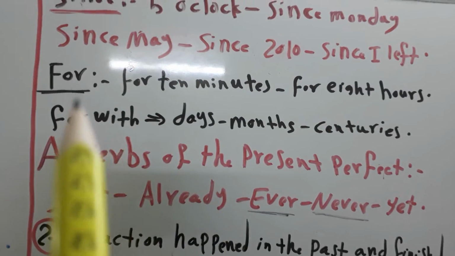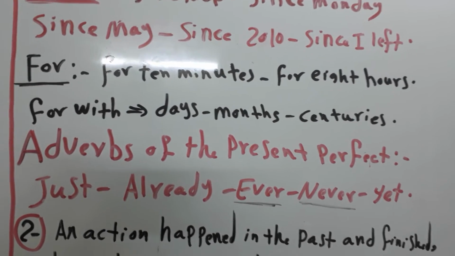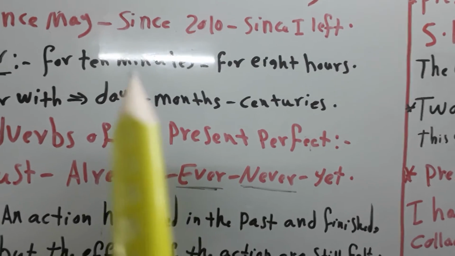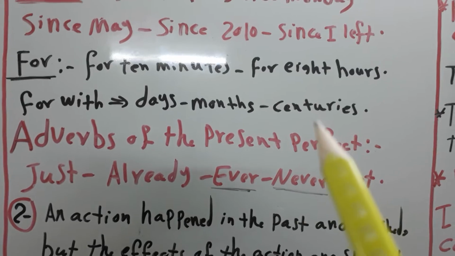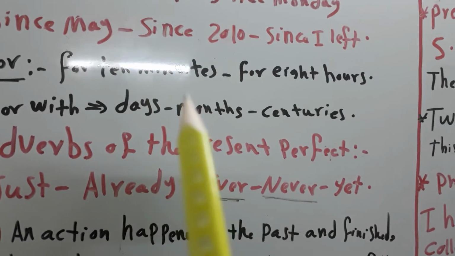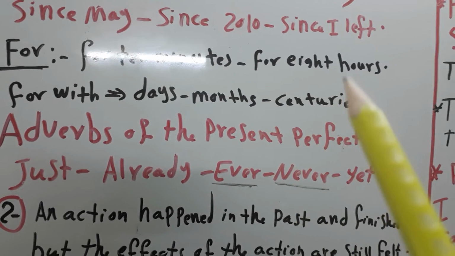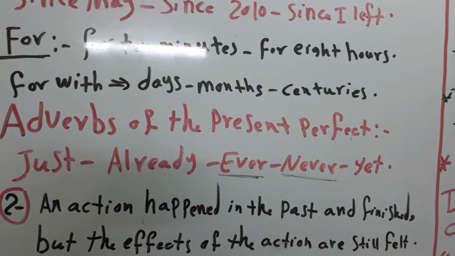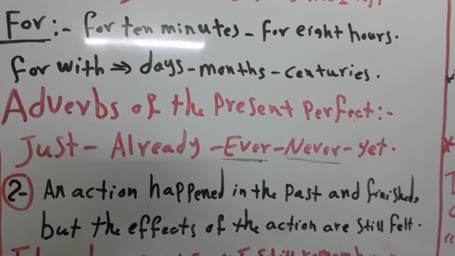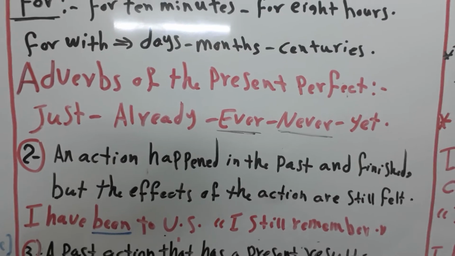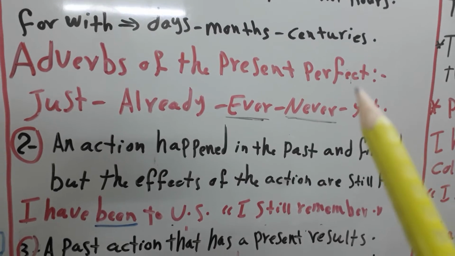But we can use for with a count. For example, days, months, centuries, or with the minutes, with the hours, for example 3 hours, 4 hours, and so on. Also, I will tell you about the adverbs of the present perfect.